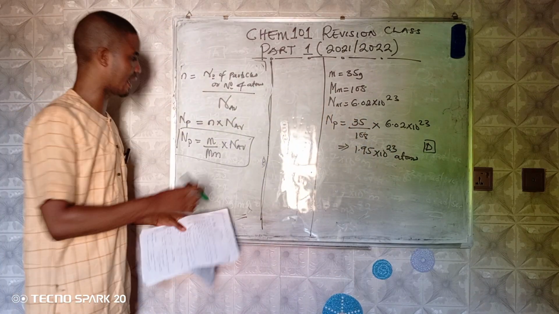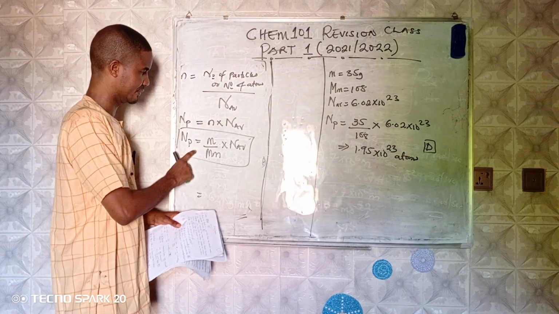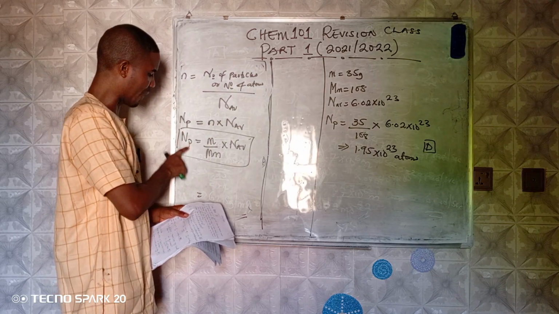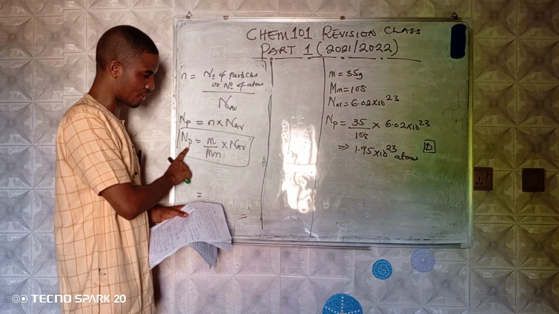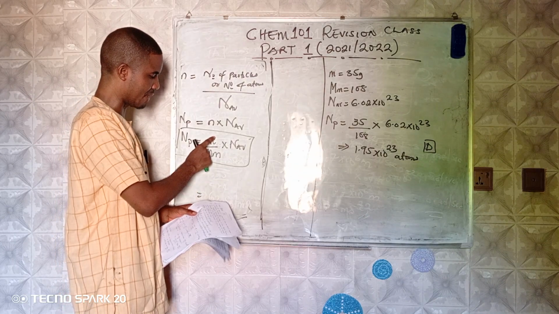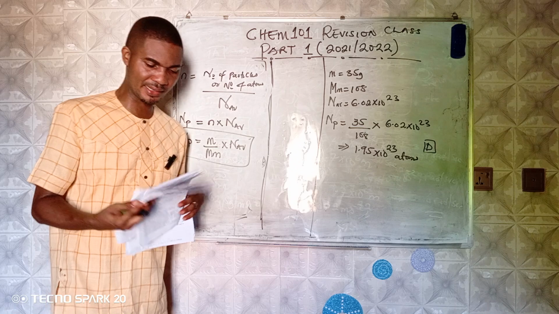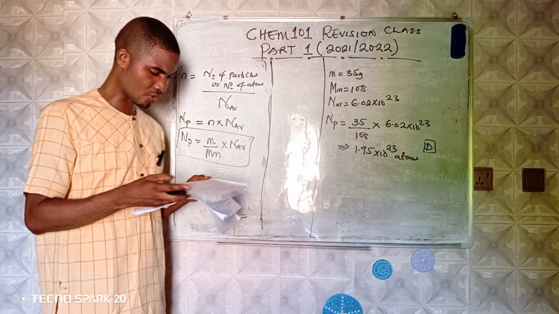So I want us to master this formula. Remember the other one was only this. And when they say number of particles or number of atoms, this is it. You have to multiply mass over molar mass times the Avogadro constant. I believe that is very, very clear. Then that is for question number 8.